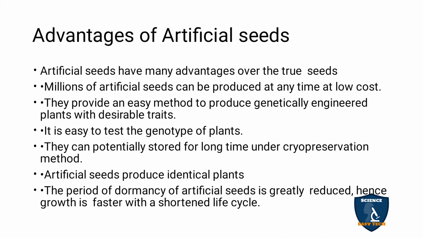They provide an easy method to produce genetically engineered plants with desirable traits. So special character plants can be easily produced. It is also easy to test the genotype of the plant. With the help of genetically engineered plants, the desirable characters will appear. That is one point. Another point, you are able to identify the genotype of the plant very easily.